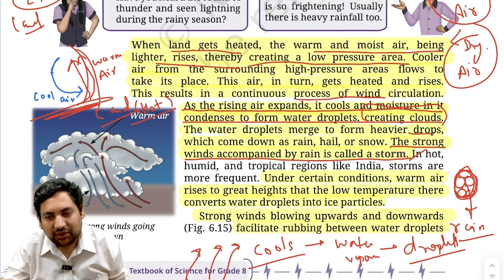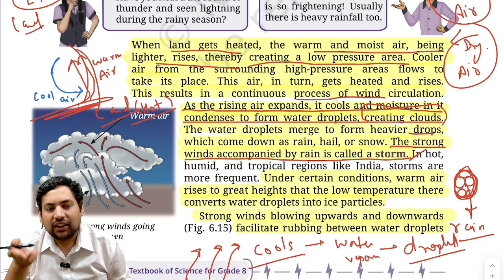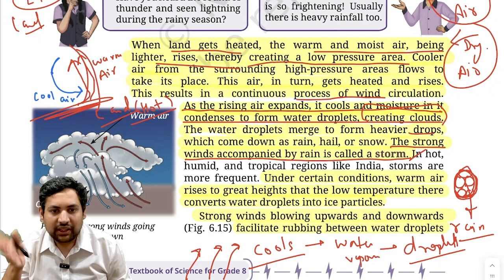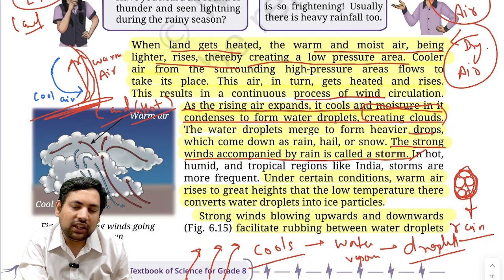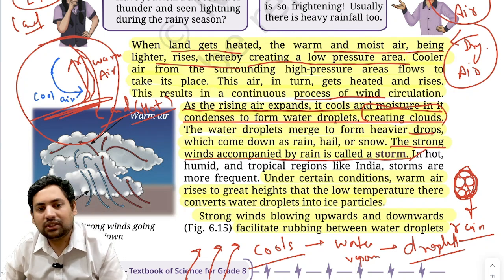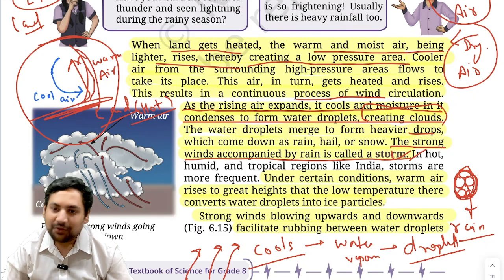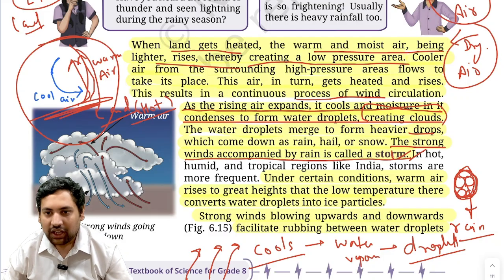So this is the whole process of rain, where from land warm and moist air is going up, and eventually it is becoming cloud, and then when the water droplets become too heavy, they fall, and that is called rain. Now the strong winds that accompany this whole process, as you can see, with the constant movement of wind circulation, correct? So this is actually called a storm. Understood? So you understood pressure. From pressure you understood air. Why is there flow of air or wind? Because there is difference in pressure. And now you understood how this movement of air can create storms, clouds, etc.